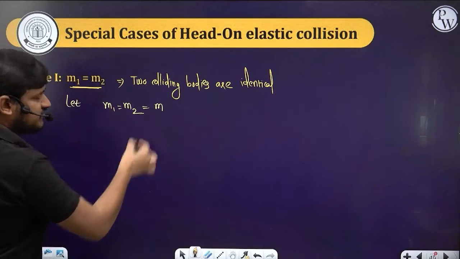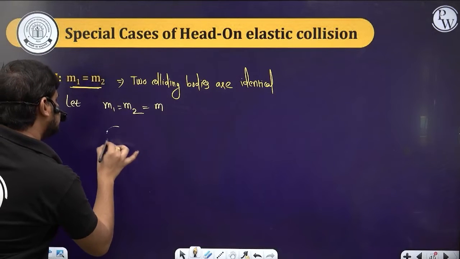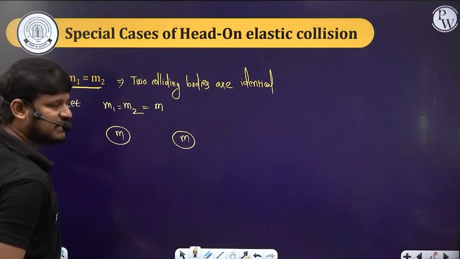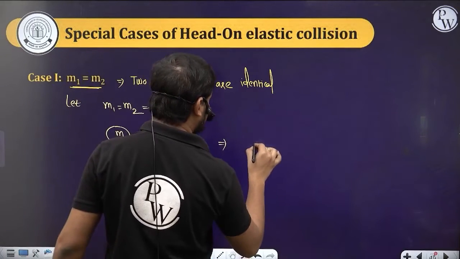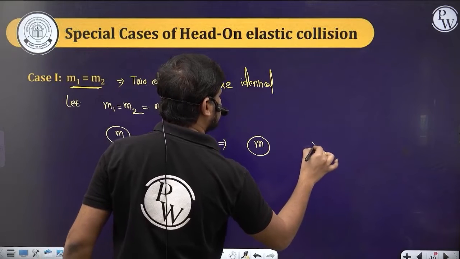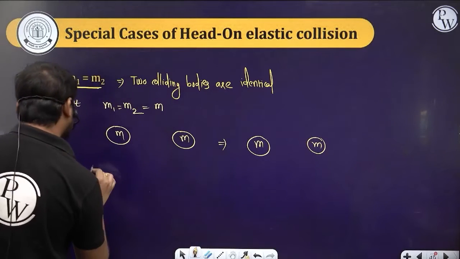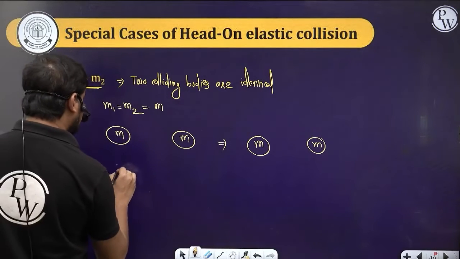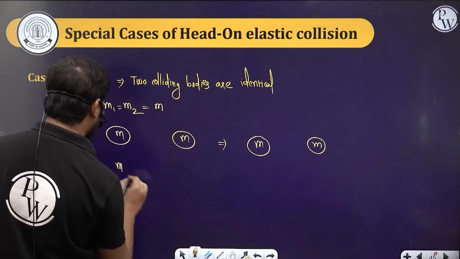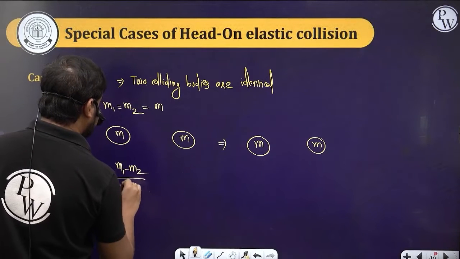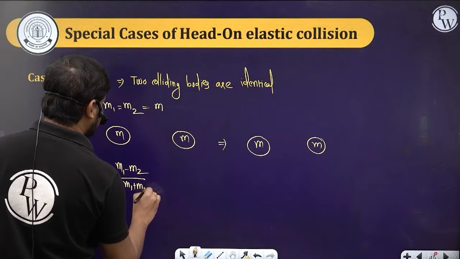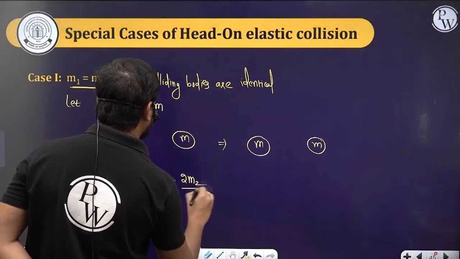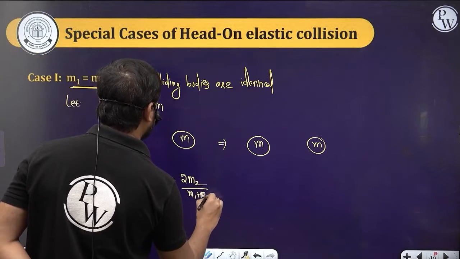So this is a body of mass m, and this is a body of mass m. Identical bodies. Now after collision, what will be their velocities? Let's find the velocity v1 first. What is the v1 formula? (m1 minus m2) by (m1 plus m2) into u1, plus 2m2 by (m1 plus m2) into u2.